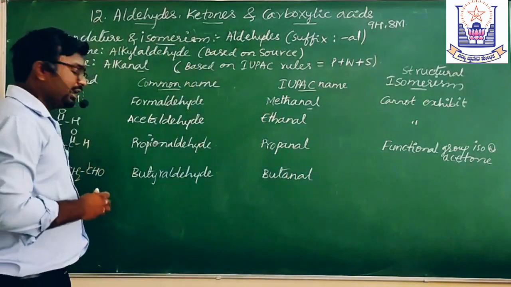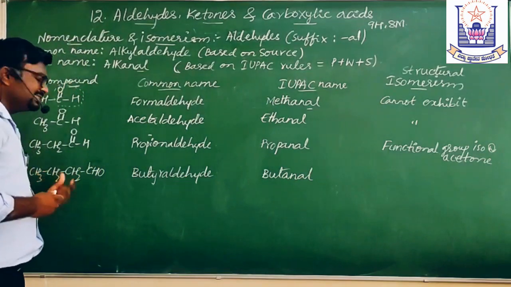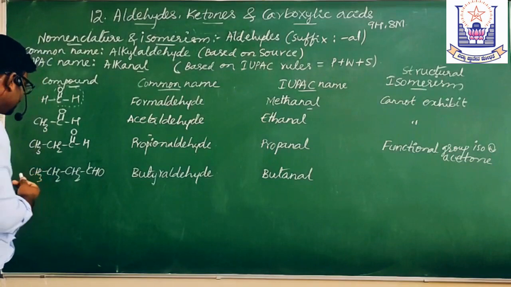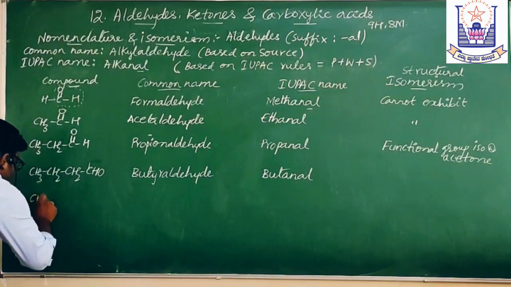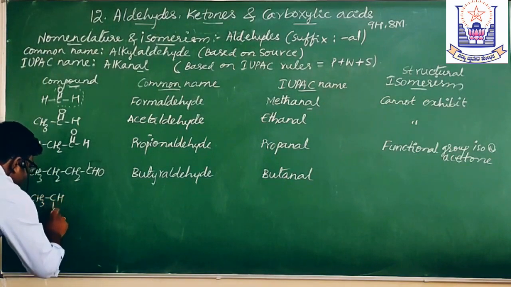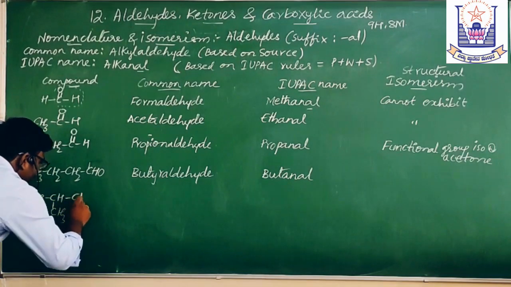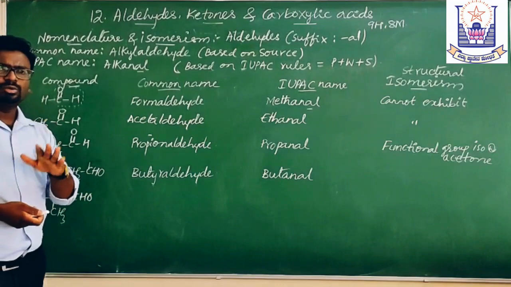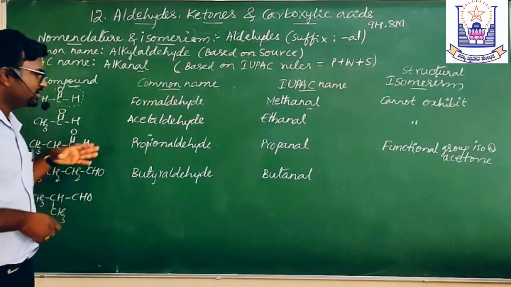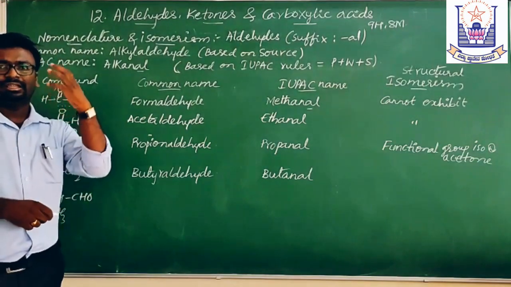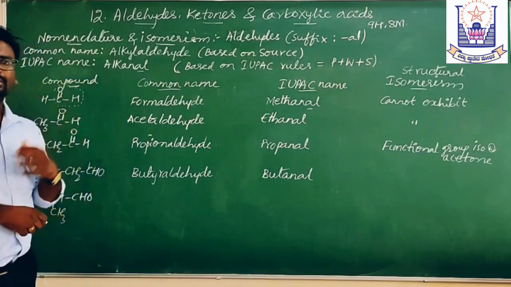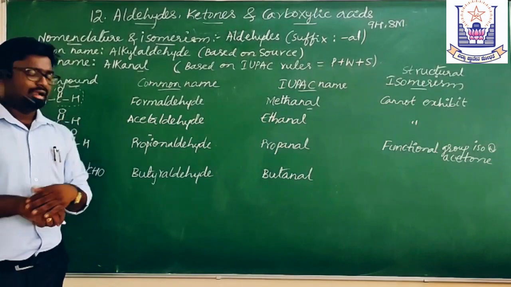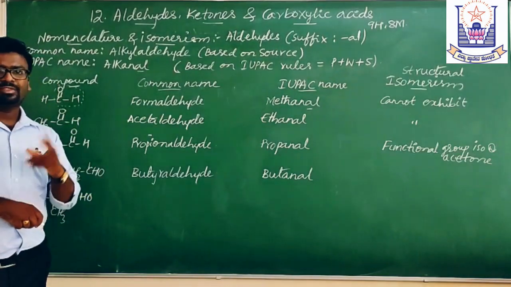Now consider another compound. It can exhibit chain isomerism. Let us see the chain isomerism. CH3, CH, CH3, CHO. Whenever you are writing the structure of compounds, you must remember that carbon must make 4 bonds, hydrogen must make one bond, and oxygen must have 2 bonds.